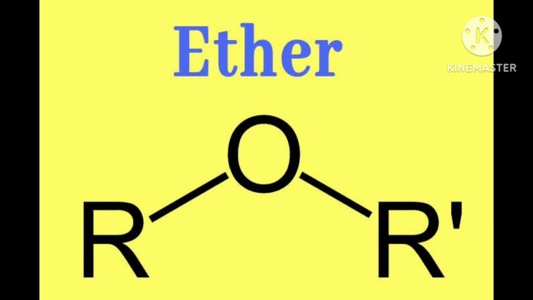Alcohols and phenols are formed when a hydrogen atom in a hydrocarbon, aliphatic and aromatic respectively, is replaced by an OH group.